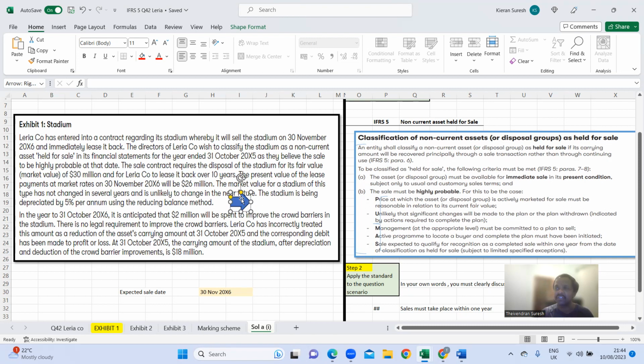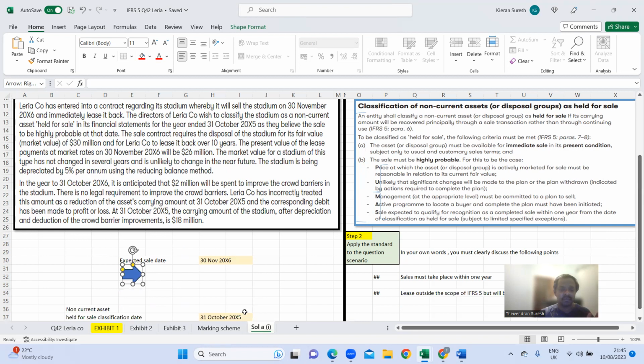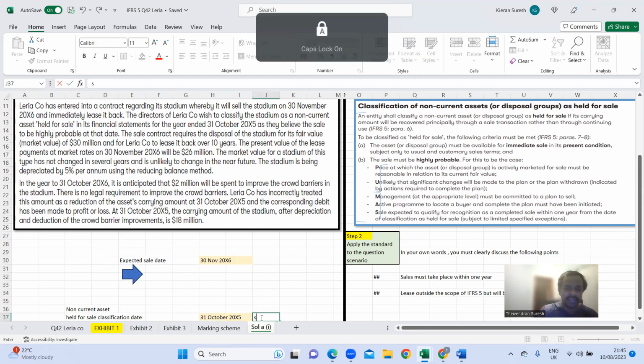That's what the question is. That means to apply IFRS 5, the asset must be immediately available for sale. So probably because they're saying the sale is highly probable at the date of 30th of October 2015. And this was the date where they would declare, right? They're saying the sale is highly probable on this date.